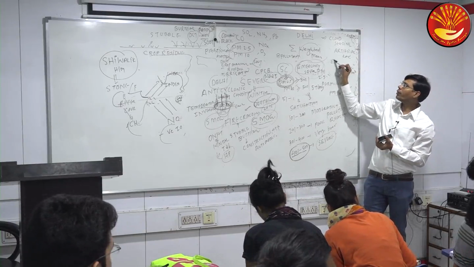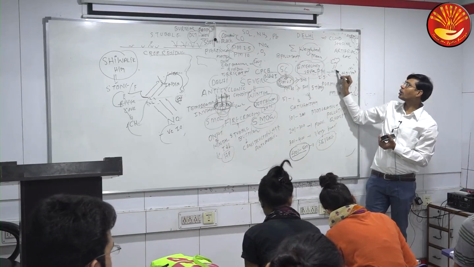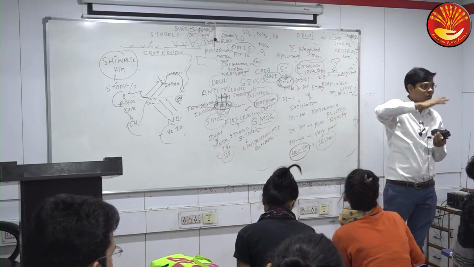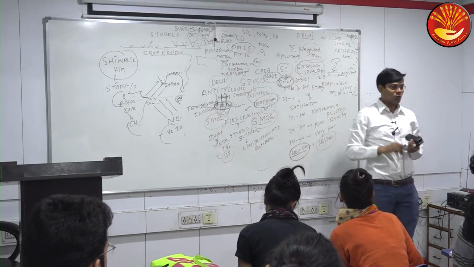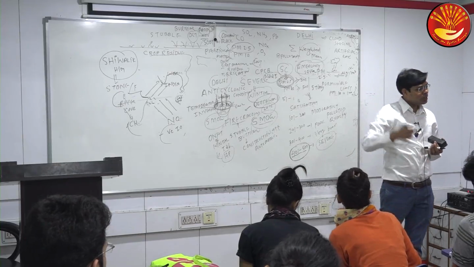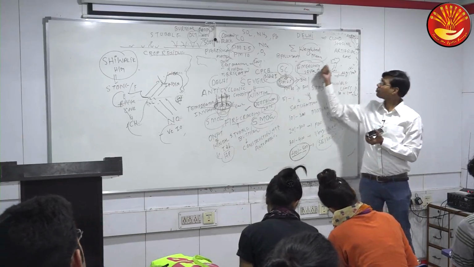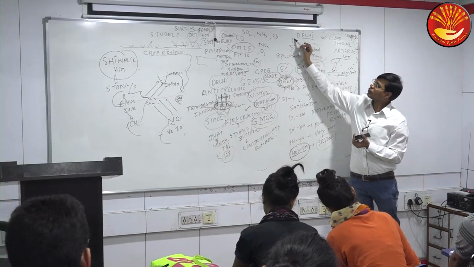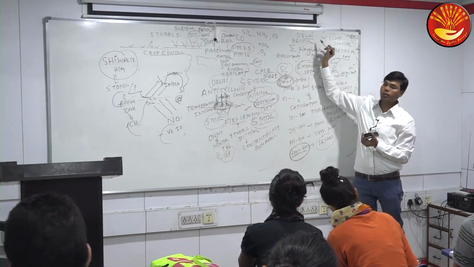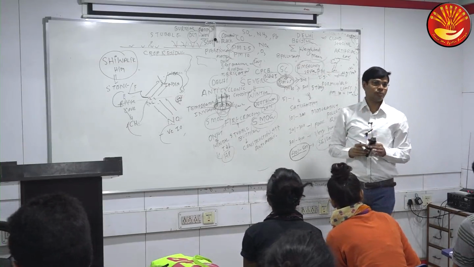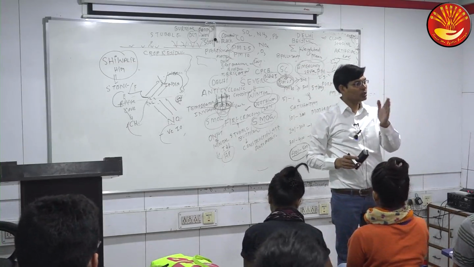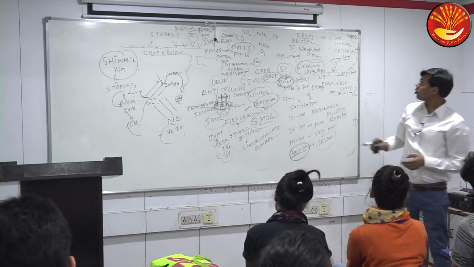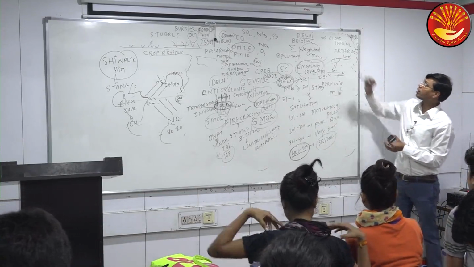Rainfall would be there. If rainfall is there, then will the pollutant remain on the ground, or will it be dissolved with water? It will dissolve with water and settle on the ground. So after the rainfall, things will be improved. So if rainfall is not occurring naturally, then rainfall will be caused deliberately. In which cities have we seen artificial rain to disperse the pollution or smoke? Beijing, we have seen at the time of which Olympic? Beijing Olympic 2008. So a number of cities have already shown that. So Delhi will not be the new city for this kind of rain. So in future, artificial rain, cloud seeding, by using which particle?